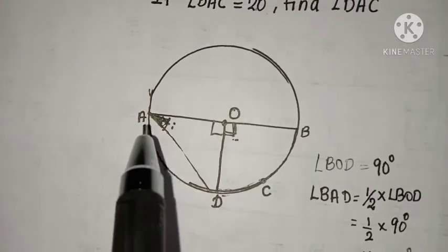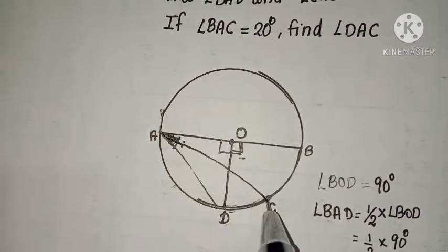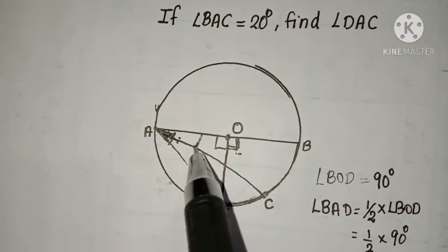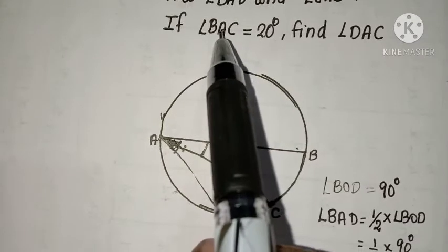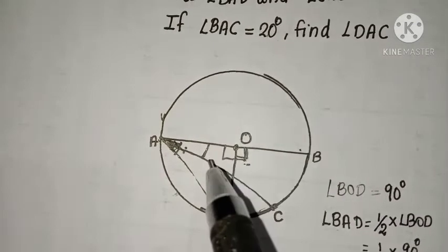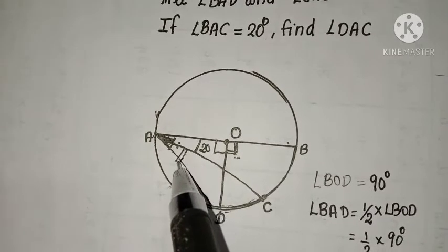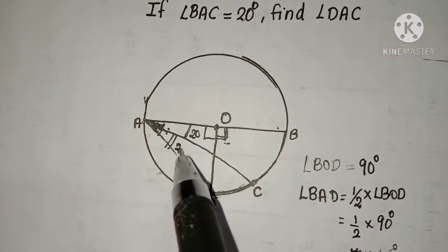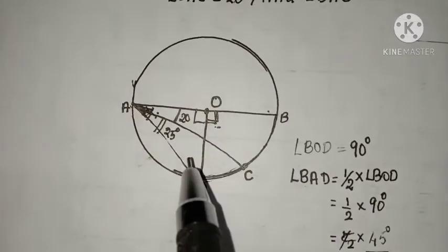Okay. Now listen, if we join A and C, we get an angle BAC. If angle BAC is equal to 20 degrees, then what about this angle? This angle is equal to 25 degrees because the total angle is 45 degrees.